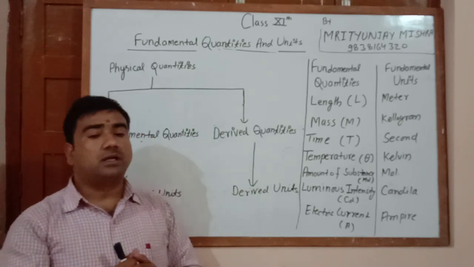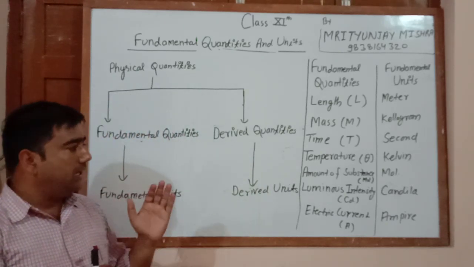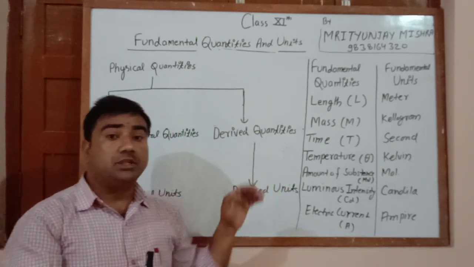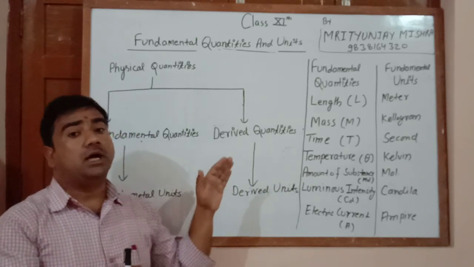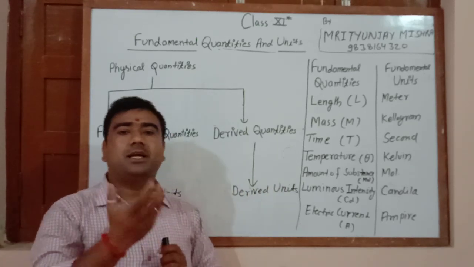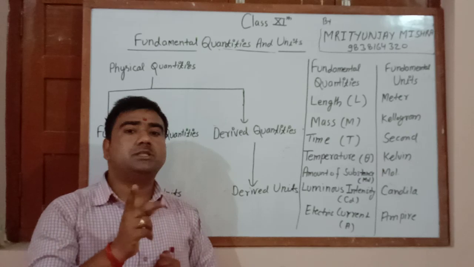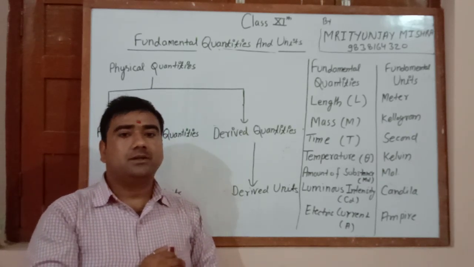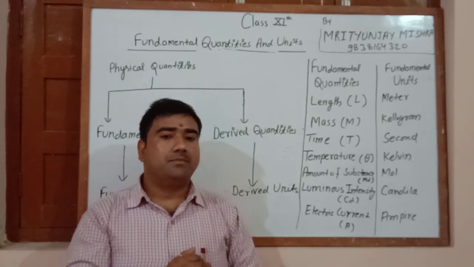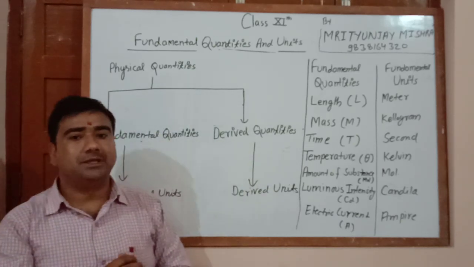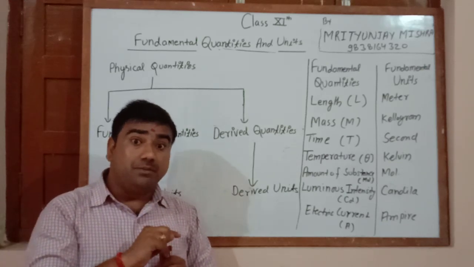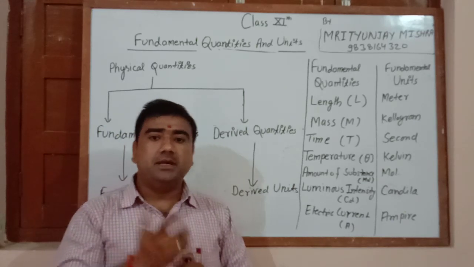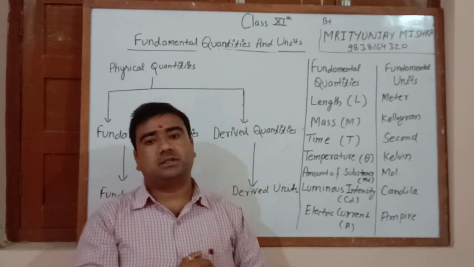And the third basic thing is that it cannot be changed from place to place, weather to weather, or with the condition. Suppose, for example, if the meter was different from UP to Delhi, and you tell your friend, please buy 3 meters of cloth for me, and there is a difference in the meter, then why would he buy the cloth?